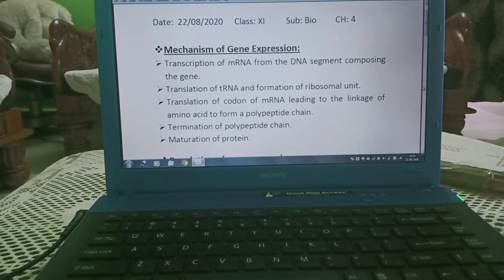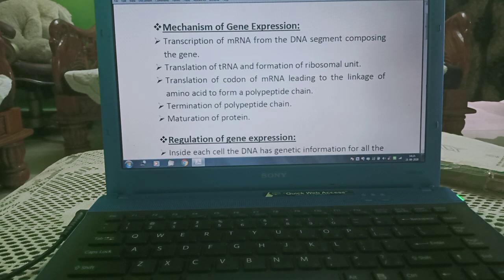Hi students, today we are starting our next topic, that is mechanism of gene expression.